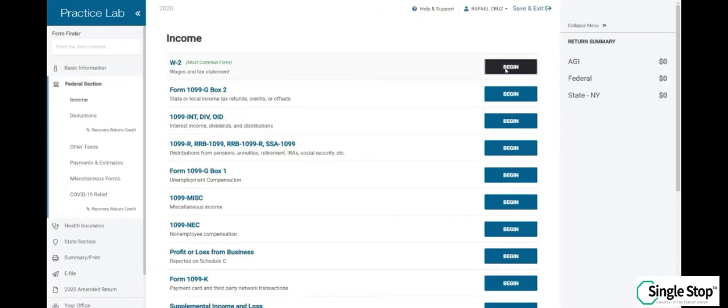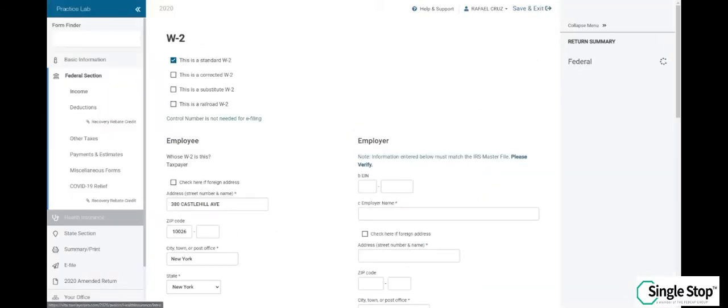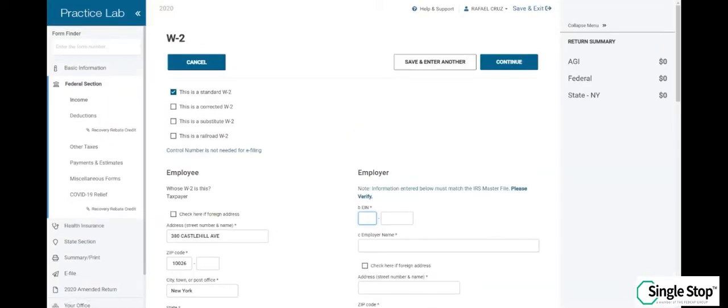Now we are at the income section. He provided us with a W-2. Click continue or begin next to W-2 so we can input the W-2 information. Starting with box B, the employee identification number.